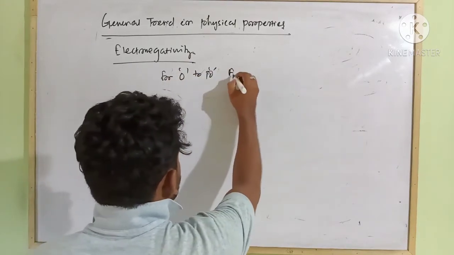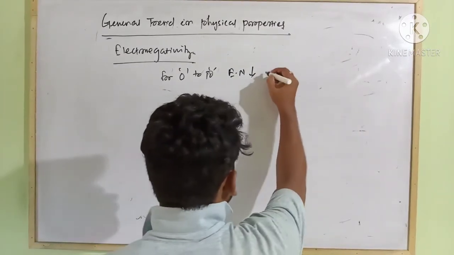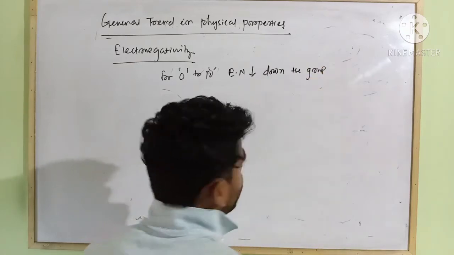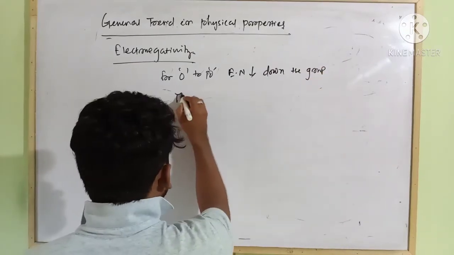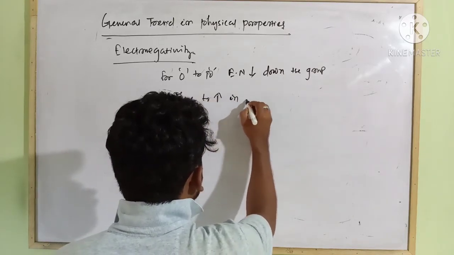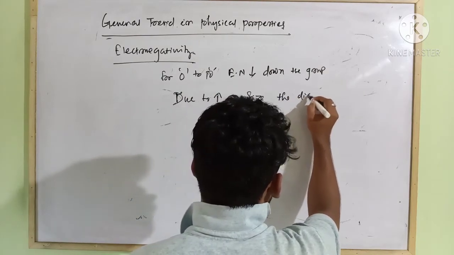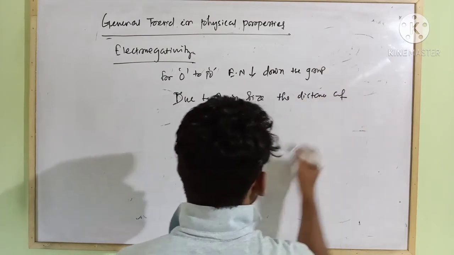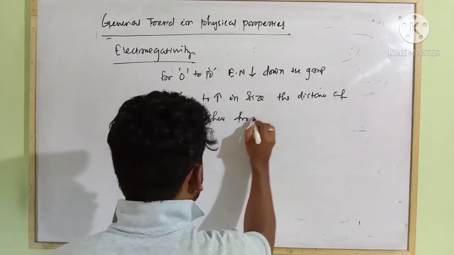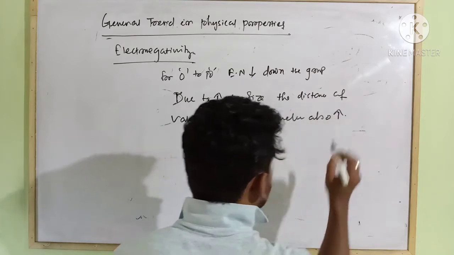And from top to bottom, from oxygen to polonium, electronegativity decreases down the group. Why? Because due to increase in size, the distance of the valence shell from the nucleus also increases.